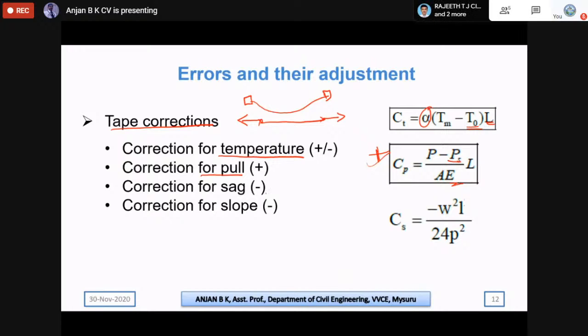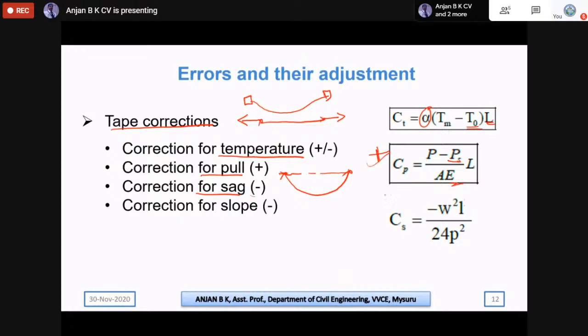And correction for sag is always negative. You should remember this. It means the tape will have a downward depression, which gives lesser values when compared with the normal straight stretched tape.